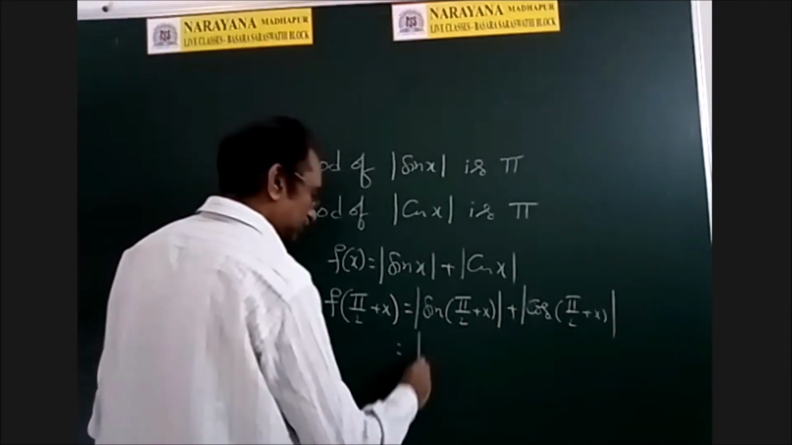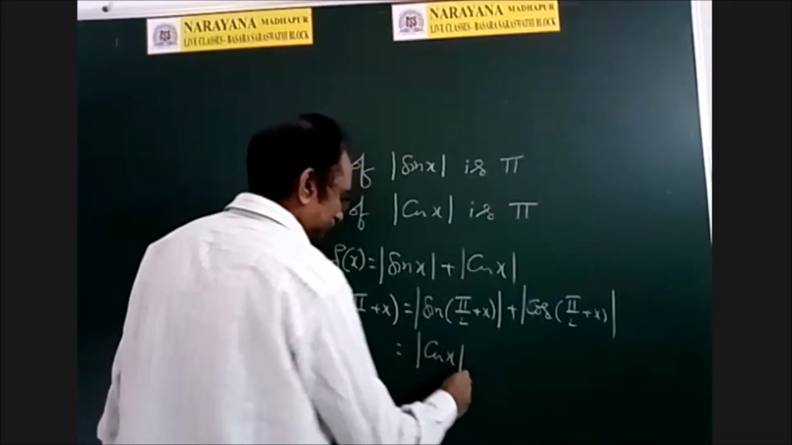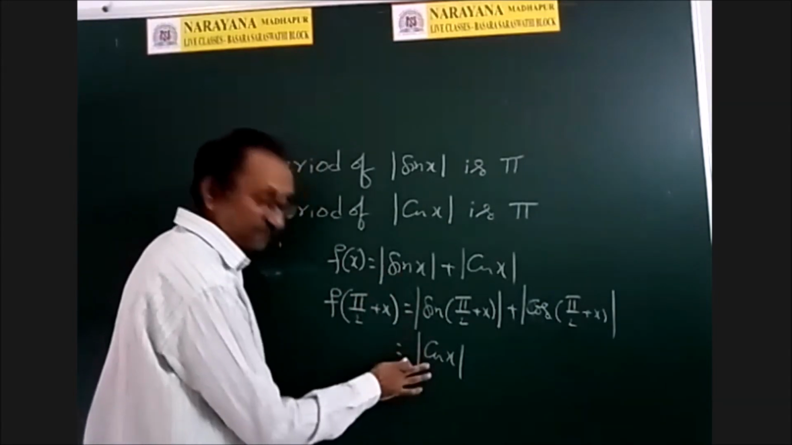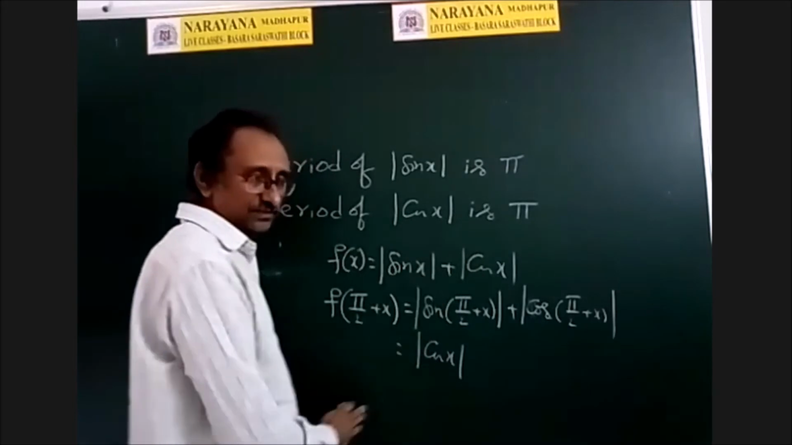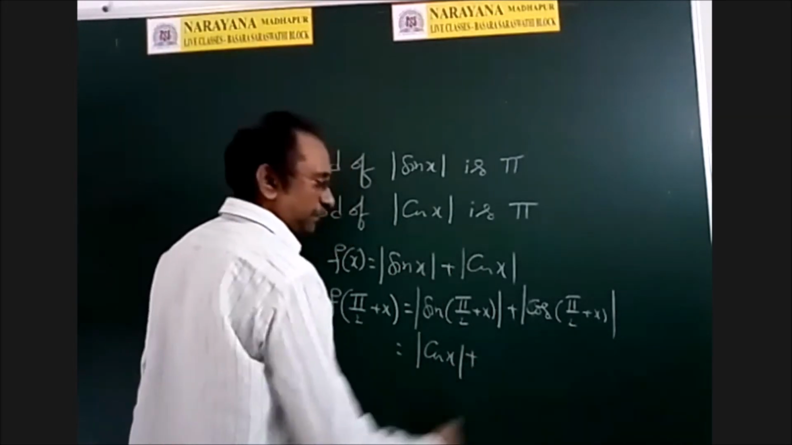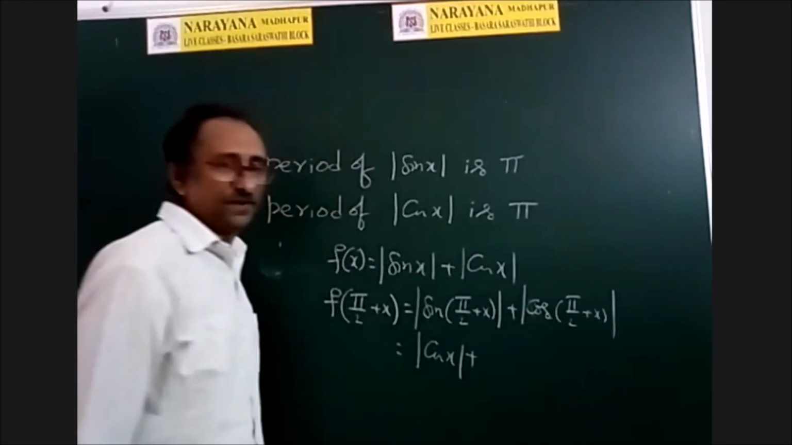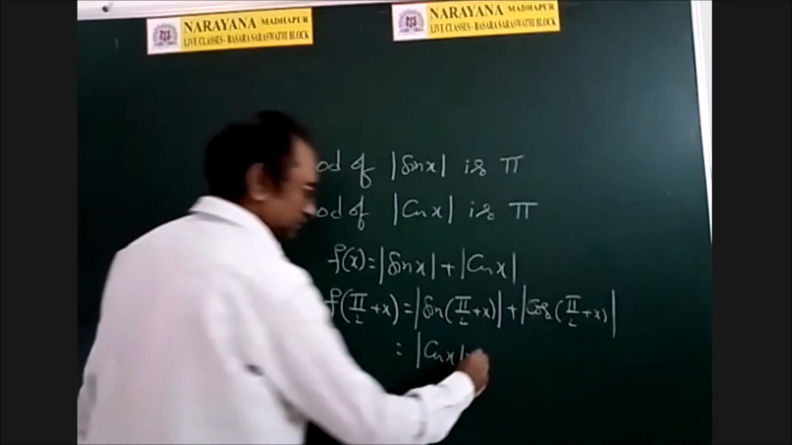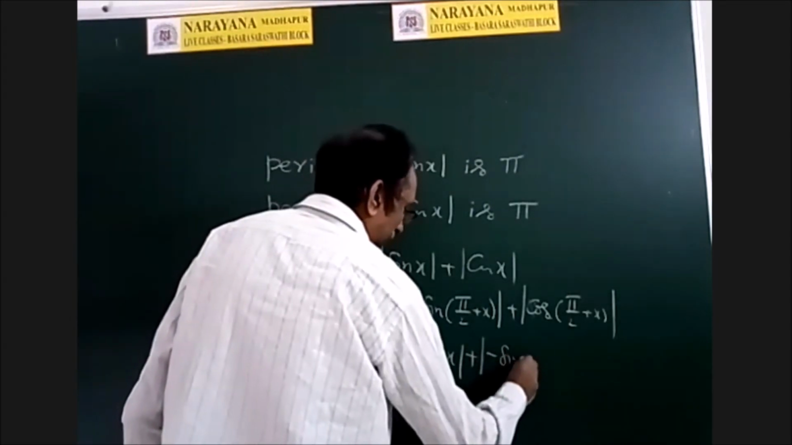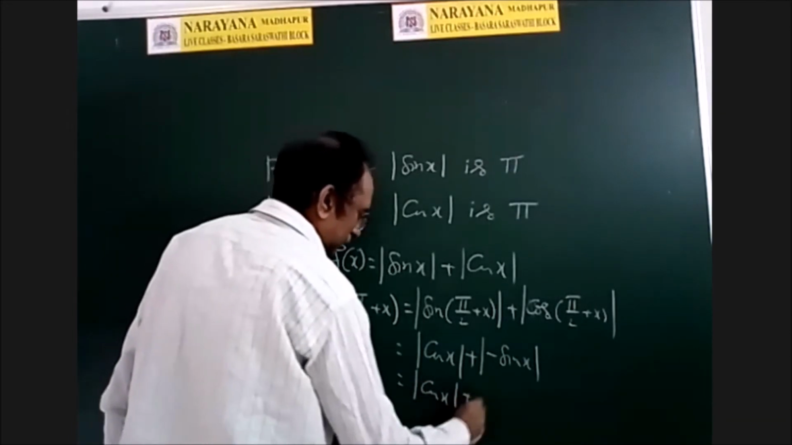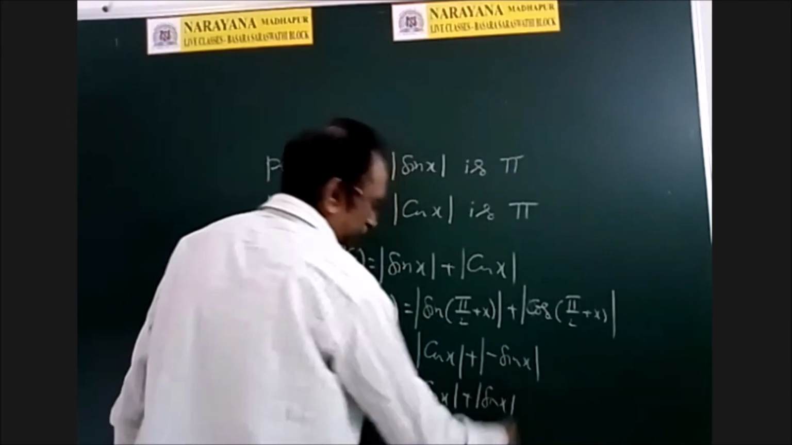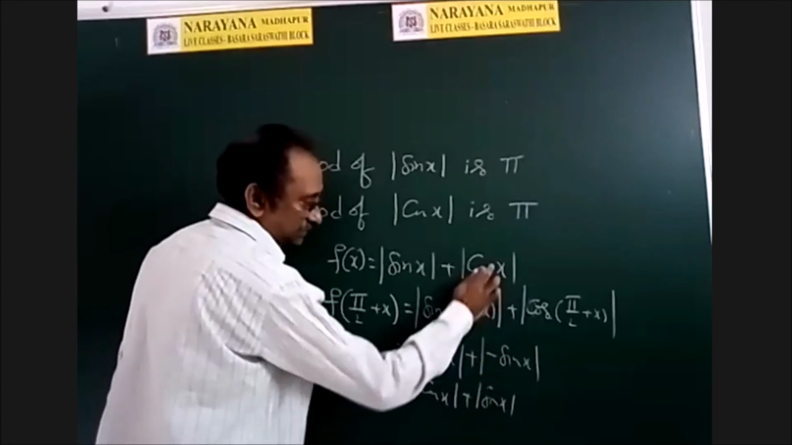That is nothing but mod cos x. So you are not getting the same function. That's why pi by 2 is not a period of sin x. But see the magic here, what happens? What is cos 90 plus x? Minus sin x. So mod minus sin x. So what is mod minus sin x? That is mod sin x. Therefore, you are not getting the same function here.